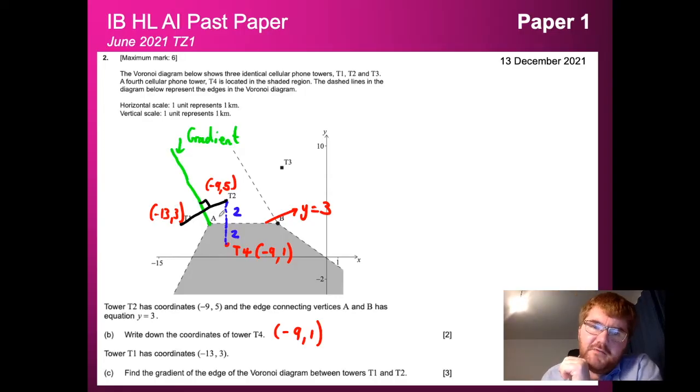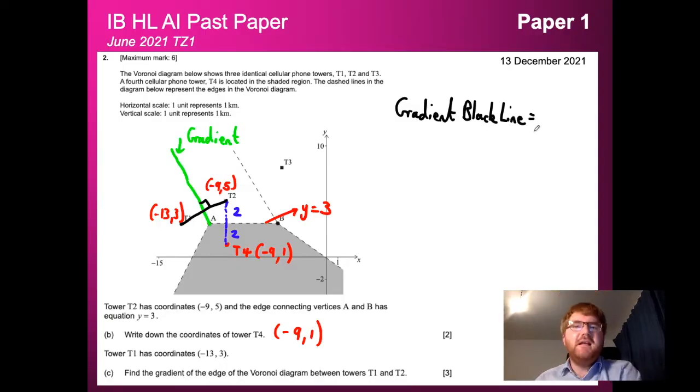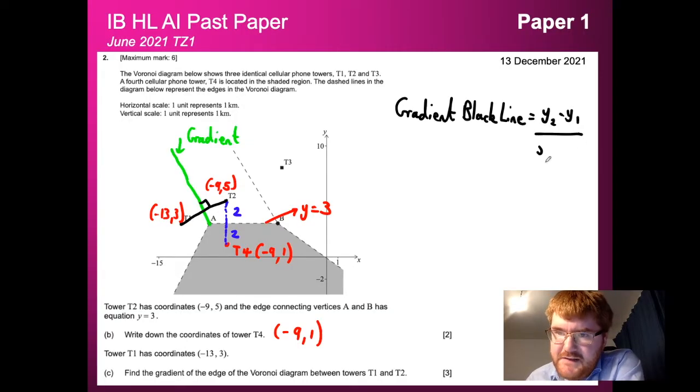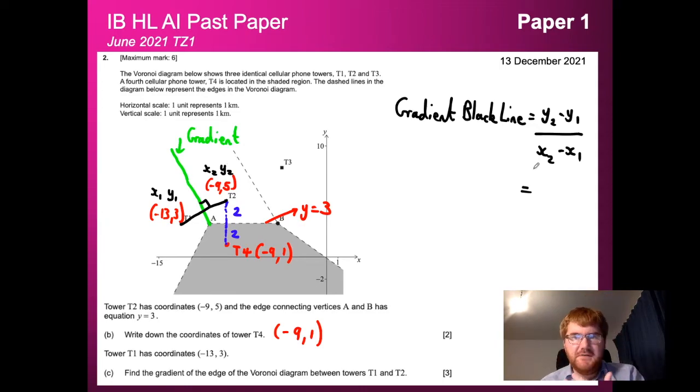The first thing we need to do is work out the gradient of that black line I've drawn in here. So for the gradient of the black line, this is where we use our formula sheet. This formula I'm going to give you is directly on the formula sheet, I'm just taking it straight from there. So we have y2 minus y1 over x2 minus x1. Now, what do these things actually mean? Well, let's label our coordinates. I'm going to call this first number, -13, x1, the 3 y1, the -9 x2, and the 5 y2. And all we have to do now is put the numbers into the formula.